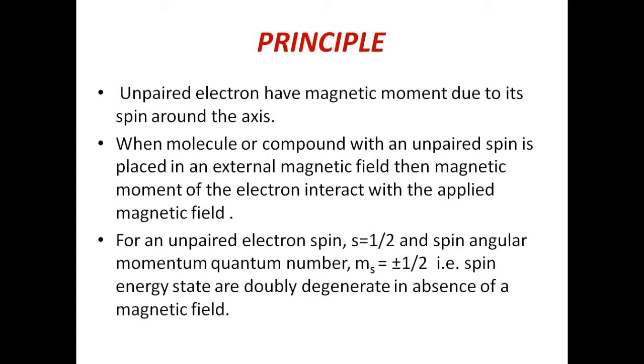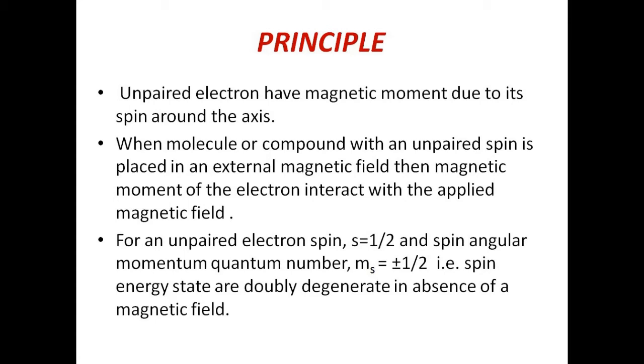When a compound possessing an unpaired electron is placed in an external magnetic field, the magnetic moment of the unpaired electron interacts with the applied magnetic field, and due to this interaction various energy levels are generated, and transition between these energy levels takes place on the application of microwave radiation.